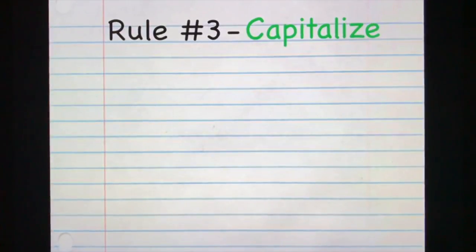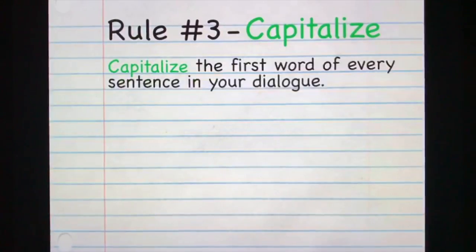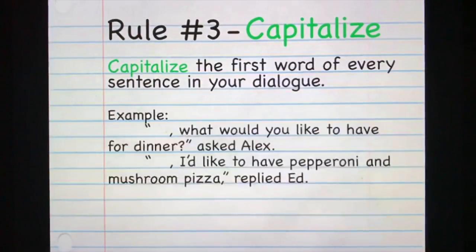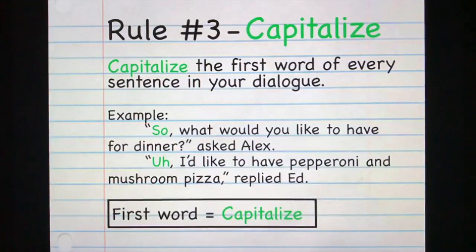Rule 3. Capitalize. When you are writing, capitalize the first word of every sentence in your dialogue. Using our same example, you can see that the words "So" and "Are" are both capitalized, because each of these words is the first word of our dialogue sentences. So remember, if it's the first word of your dialogue or any other sentence, then capitalize it.